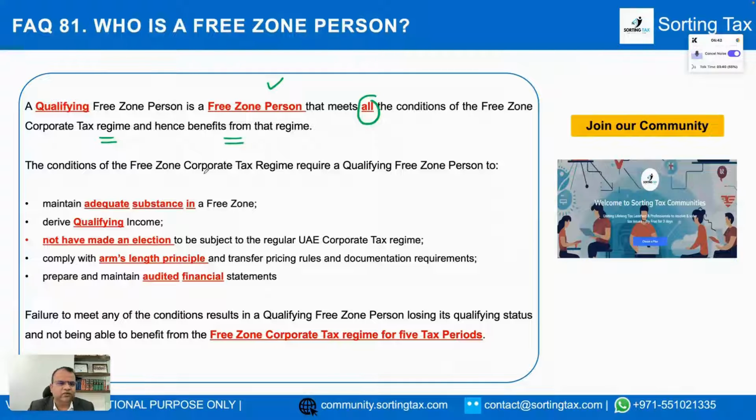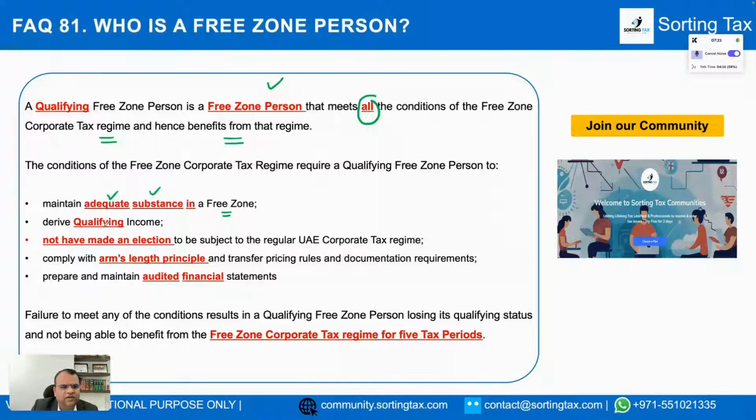The first is you have to have an adequate substance in the free zone. What is exactly adequate substance? That is basically that you need to have an adequate amount of assets in the free zone. You need to have an adequate amount of employees in the free zone. You need to have an adequate operating expenditure in the free zone. Now you can have it either on your own or you can outsource it. But when you outsource it, you have to show that the control and management in respect of such activities is something that you are exercising at your end.